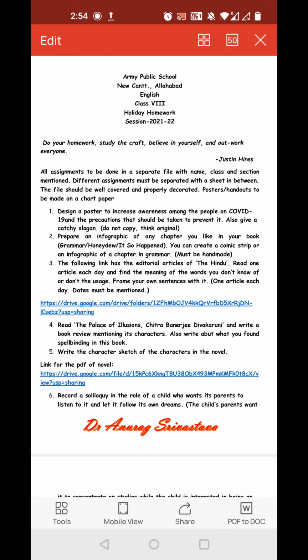Then follow the link, which has the editorial articles of The Hindu. The Hindu is a paper, everyone knows that. Read one article each day and find the meaning of the words you don't know, or whose usage you don't know. Frame your own sentences with them. So each day you have to find new words, write the meaning of that particular word and use it in your own sentences. One article each day, dates must be mentioned. And the link is given right below question number 3.